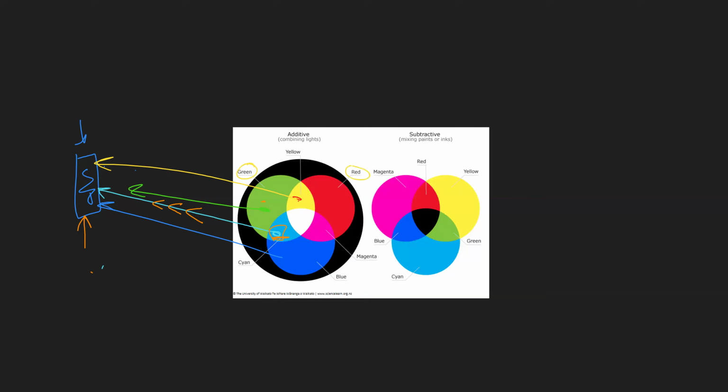That means what is traveling through this beam of light is green color and red color, but as light color. The yellow itself contains two primary colors, which are green and red. These ones now, when they come to the blue object, it will reflect only blue. So none of these lights will be reflected. Since none of these lights is reflected, we're going to see this blue object as black.